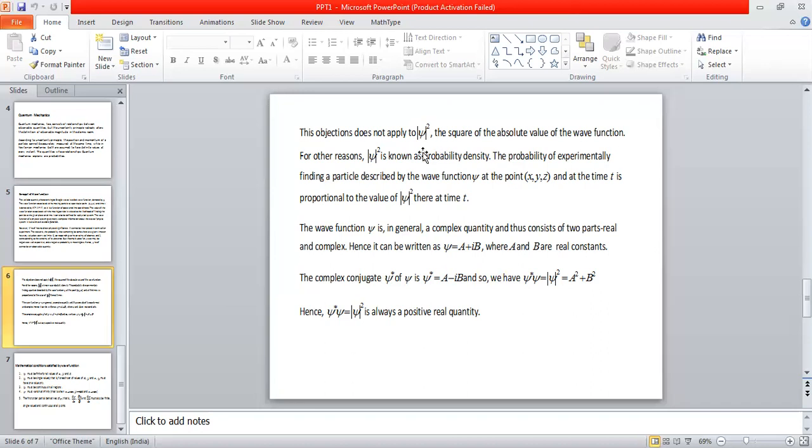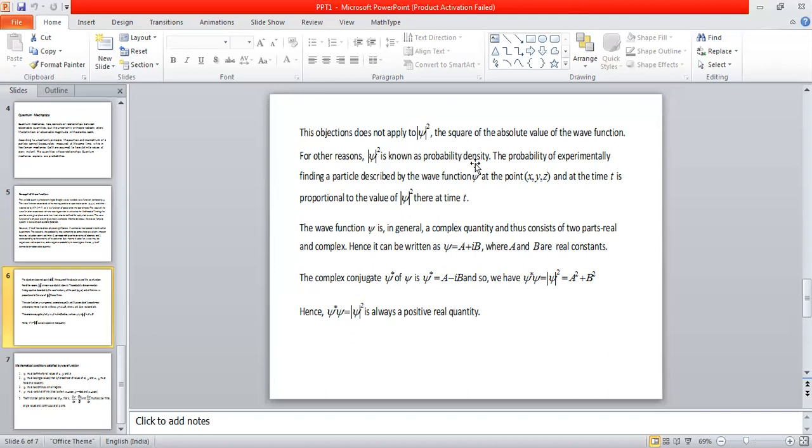So modulus of psi square is nothing but the square of the absolute value of the wave function. Absolute value means positive if you square it. So definitely we are going to end up with a positive real quantity. Therefore, we call this modulus of psi square a probability density.